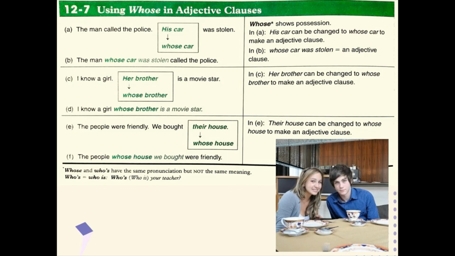C, I know a girl. Her brother is a movie star. In C, her brother can be changed to whose brother to make an adjective clause. I know a girl whose brother is a movie star. E, the people were friendly. We bought their house. In E, their house can be changed to whose house to make an adjective clause. The people whose house we bought were friendly.